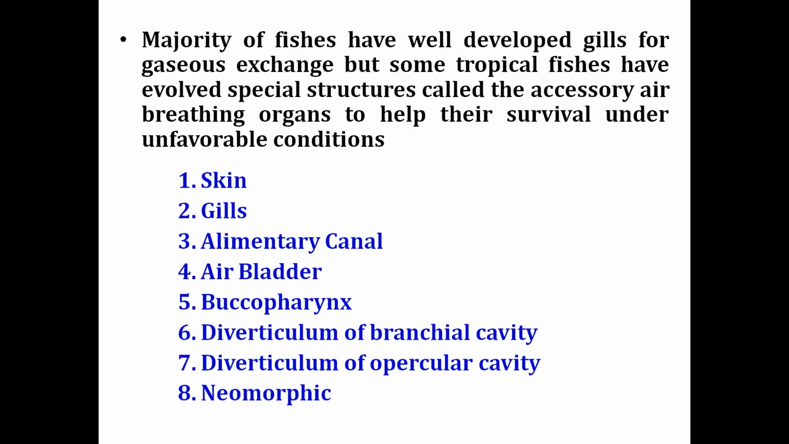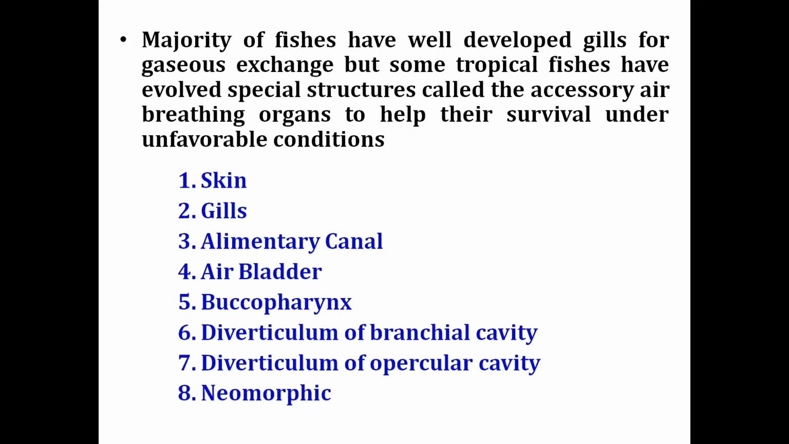Then there are some groups of fishes where the alimentary canal, the intestine, the stomach, and even in some fishes the rectum also serves as an accessory air breathing organ. Then the air bladder: as you know, it is basically the organ of buoyancy, which helps the fish to maintain buoyancy in the aquatic medium.